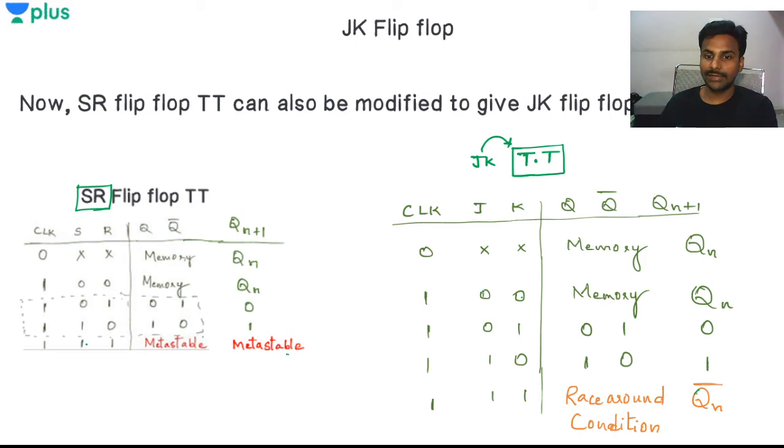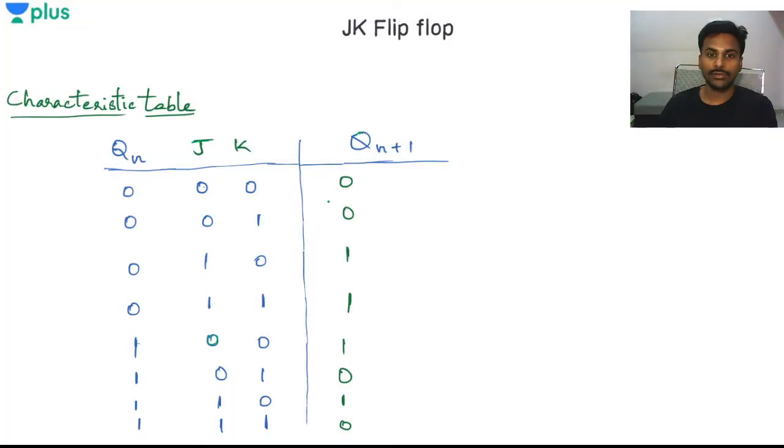Memory is nothing but the first value itself, so I'll be taking that 0. I don't care basically whether the J or K values are 0 or 1. They are basically the memories, meaning these Qn values, so all of these will be over there, like this. These are all the Qn plus 1 values going to be.